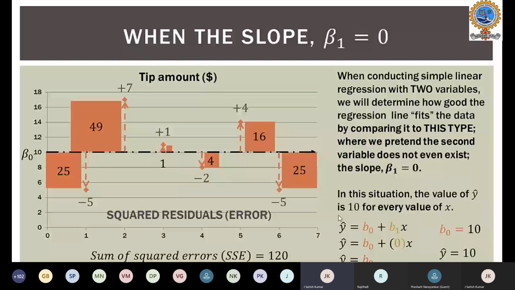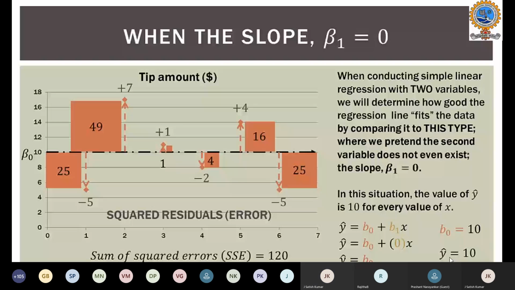We don't have any other data, so we pretend the second variable does not exist. Hence the slope b1 will be 0, and so y hat will be b0, and b0 in this case is the mean value, which is 10. So the expected value, the y hat, will also be 10.